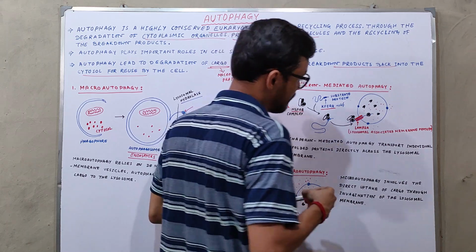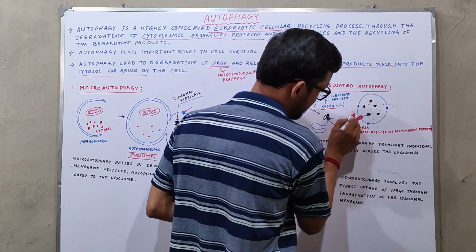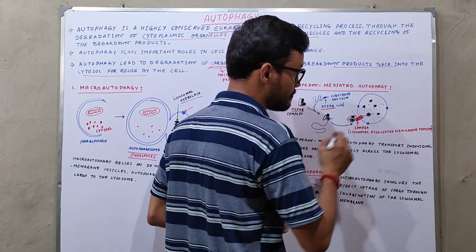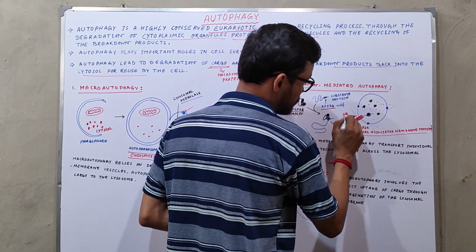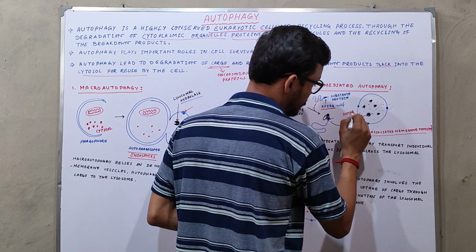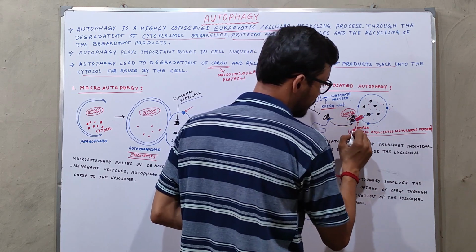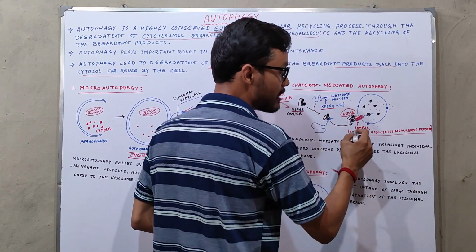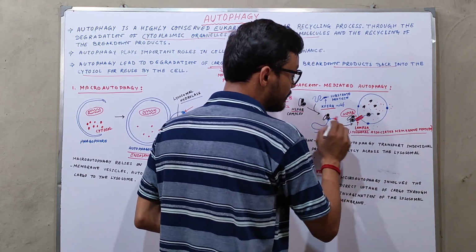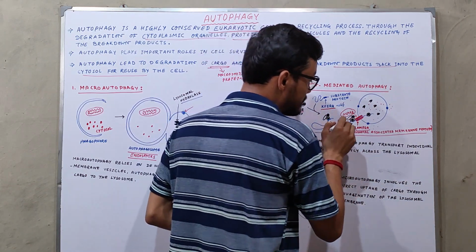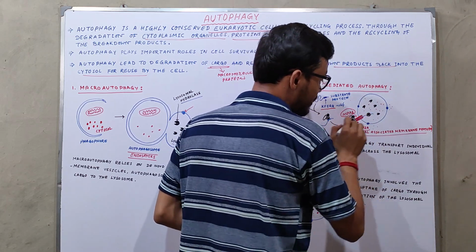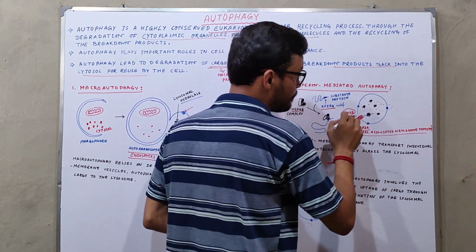This red structure is specifically lysosomal associated membrane protein 2A. Whenever these HSPA8 complexes bind with LAMP2A, the unfolded polypeptide gets into the lysosome.